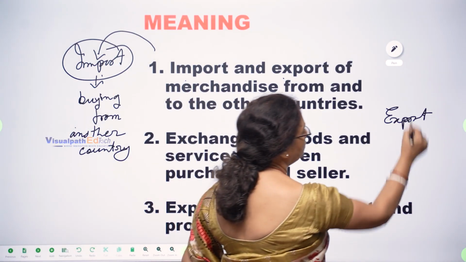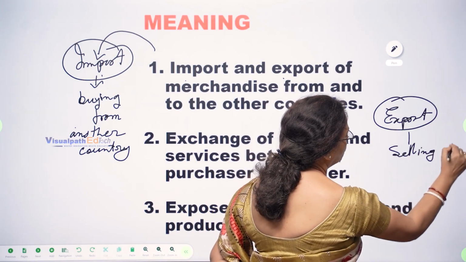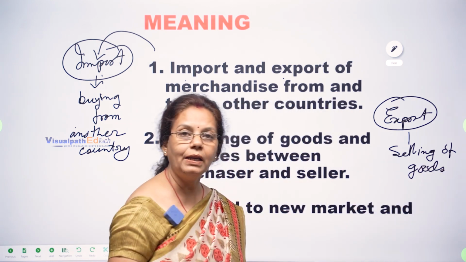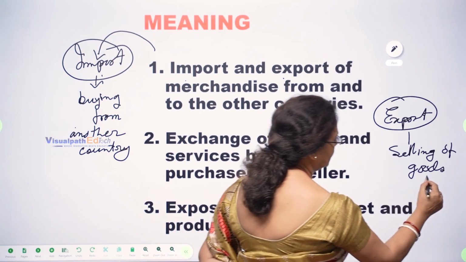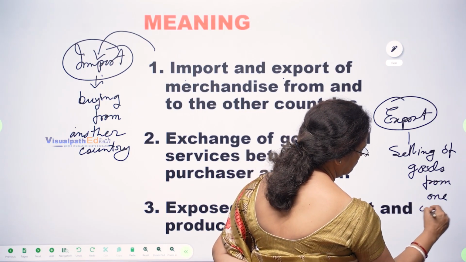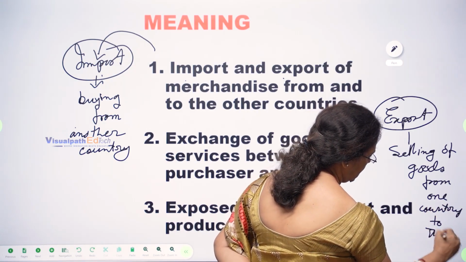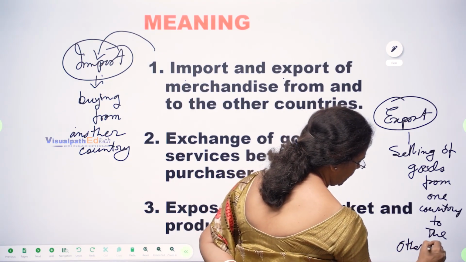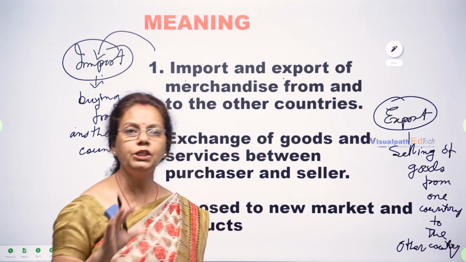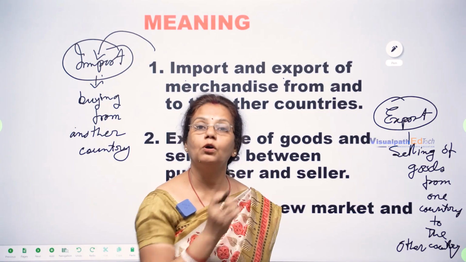So export means selling of goods, again from one nation to another nation, from one country to the other country. In short, this is known as import and export of goods.